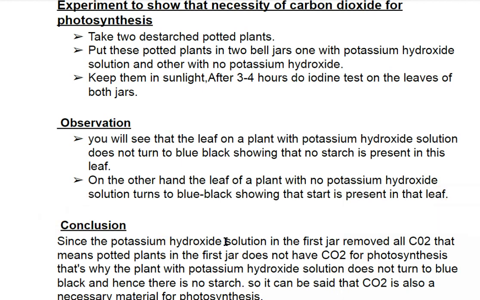Since the potassium hydroxide solution in the first jar removes all CO2, the potted plant in the first jar does not have CO2 for photosynthesis. That's why the plant with potassium hydroxide solution does not turn blue-black, and hence there is no starch. So it can be said that CO2 is also a necessary material for photosynthesis.